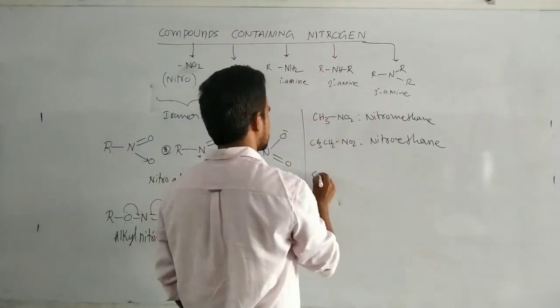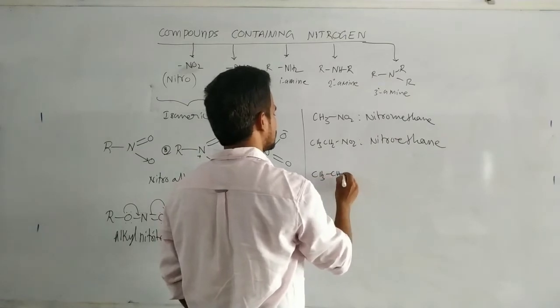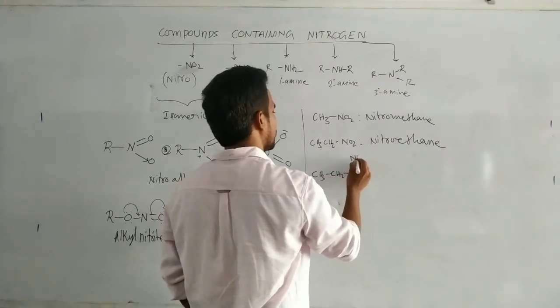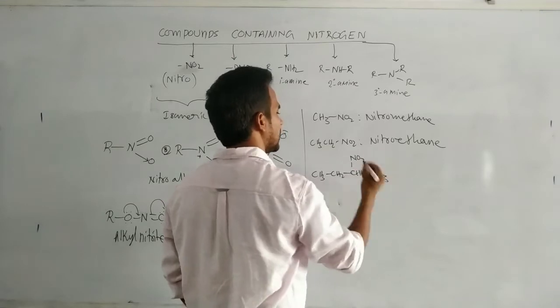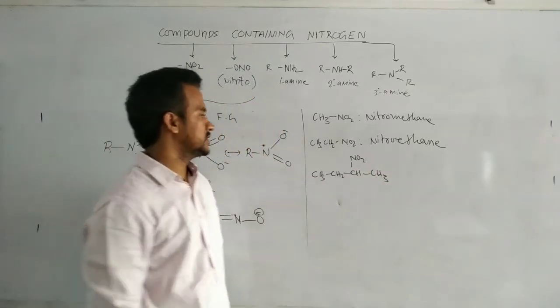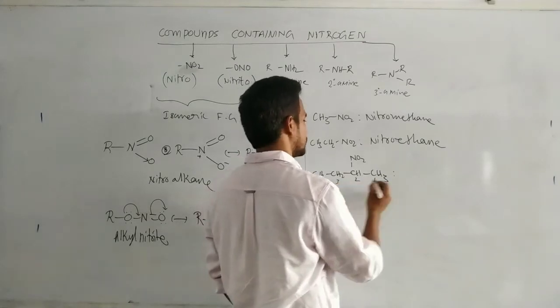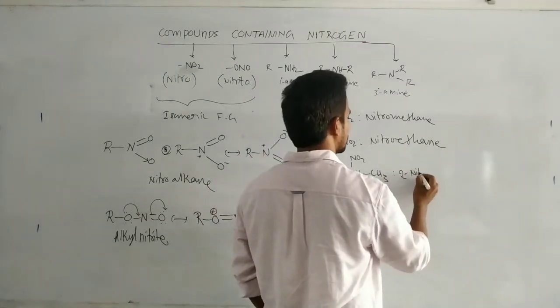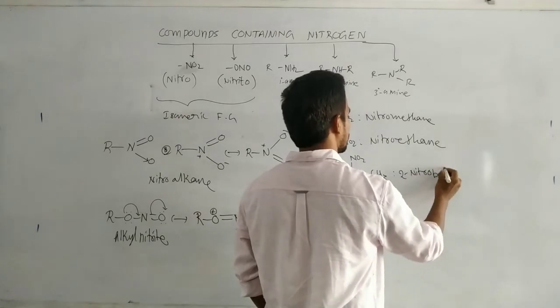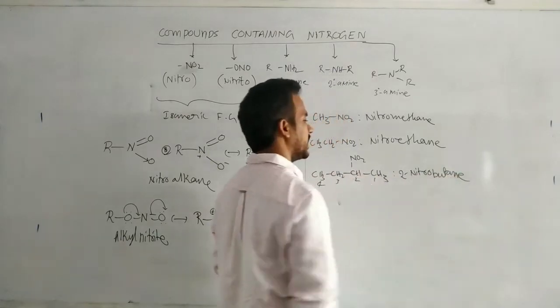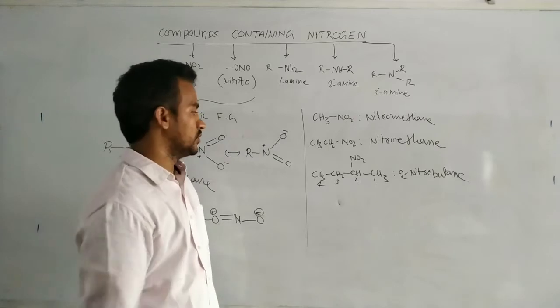Suppose CH3CH2CH(NO2)CH3. What is the name? Numbering 1, 2, 3, 4, it is 2-nitrobutane.